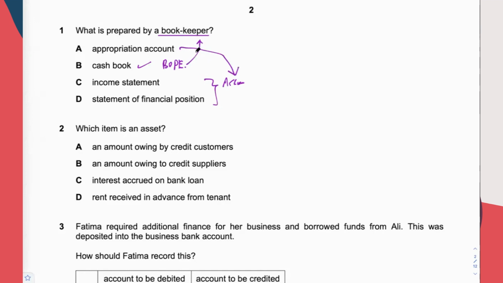See, if you have no idea that this is part of the financial statement, then you may not have chosen A. Okay, so A is something done by the accountant. Okay, so answer is B for this question.